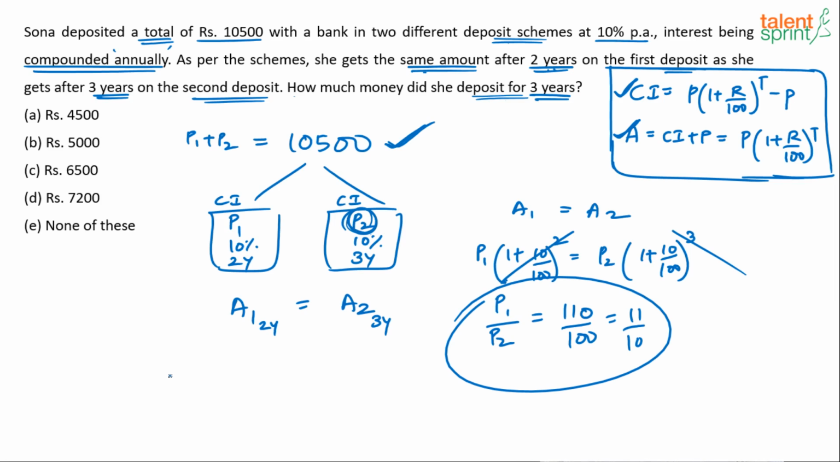So P2 equals to what? How do you calculate P2? P2 is 10 parts out of 21 parts into 10,500. Simplify, solve this and you get the answer. 21 goes 5 times. 500 times 10 is 5,000. Option B is the answer.